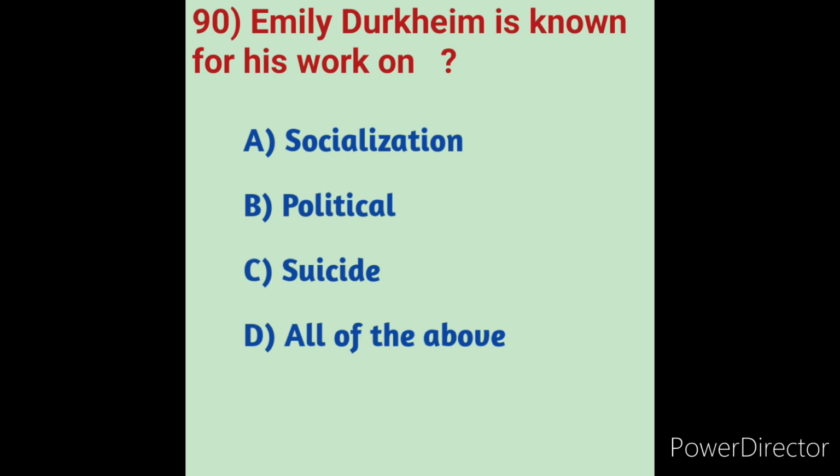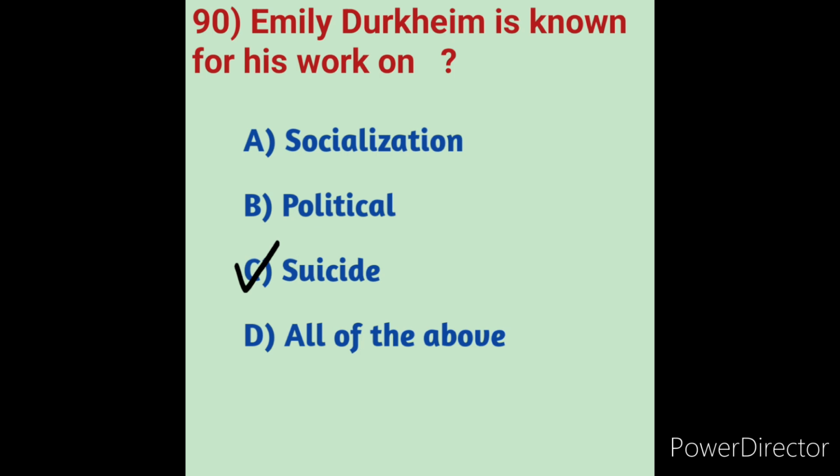So here option C is the correct answer. His major works included The Division of Labor in Society in 1893, The Rules of Sociological Method, Suicide, Evolution in France, and Elementary Forms of Religious Life. So here option C is the correct answer, suicide.